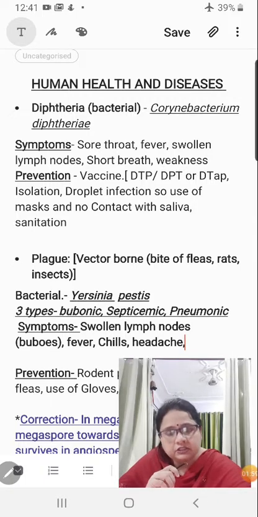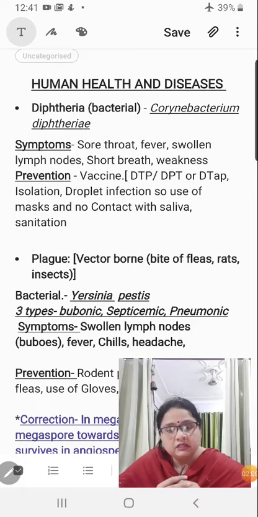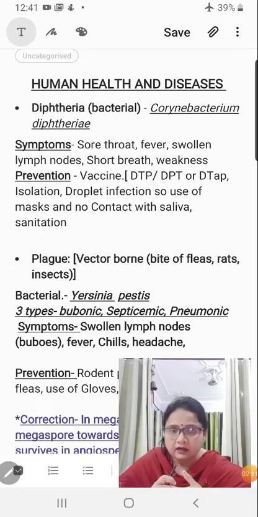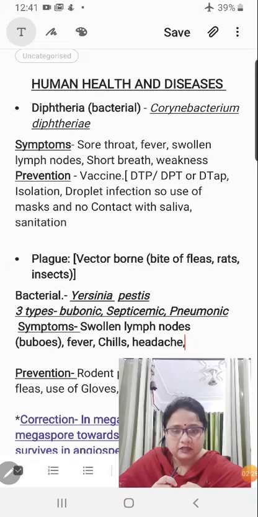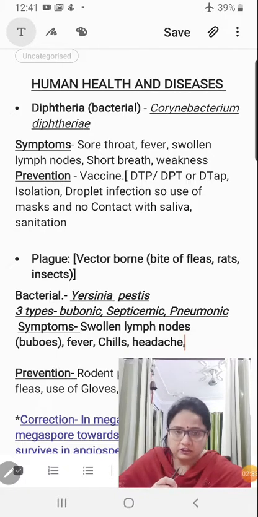Last time I did not mention this, but now I am mentioning that during prevention, you are not supposed to mention the names of treatments like having this antibiotic or this injection or something like that. But mentioning a vaccine as a mode of prevention is very much correct. Why? Because vaccination is done prior to the disease, right? You don't wait for the disease to occur. You make your body so strong with the antibodies for that particular disease. So vaccination can be included as a prevention measure, right?